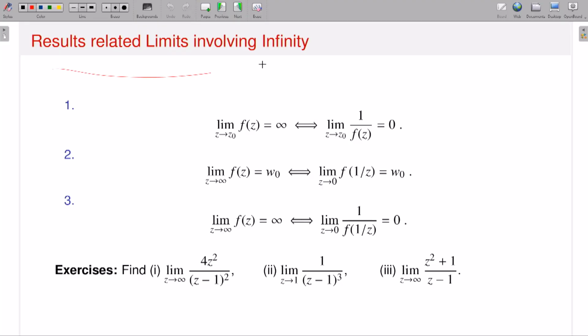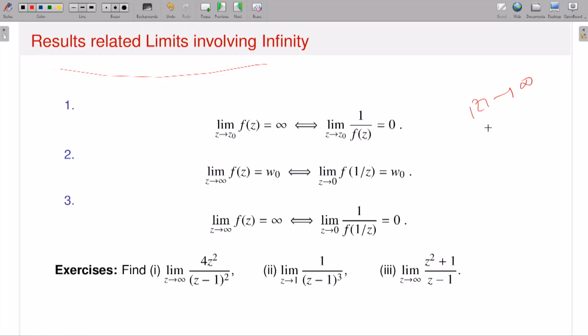Okay, so this is another kind of related result. To deal with point at infinity, sometimes we use the reciprocal, that means 1 by z. If z approaches infinity, what does it mean? That means modulus of z approaches infinity, so 1 by mod z should approach 0. So sometimes to talk about the behavior of functions at point at infinity, you would consider the reciprocal and look at its behavior, whether it goes to 0 or around 0, what kind of things are going on. So that is the relation.